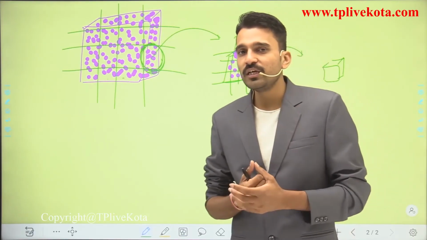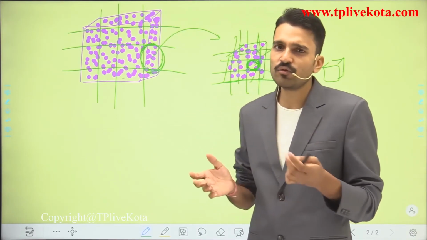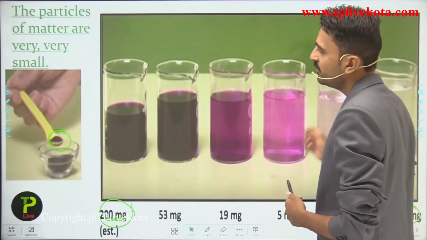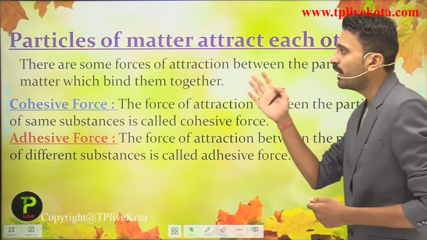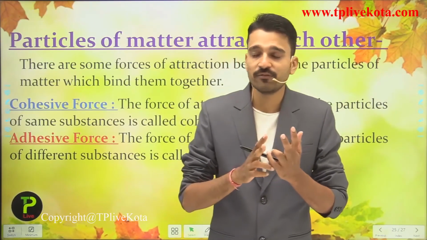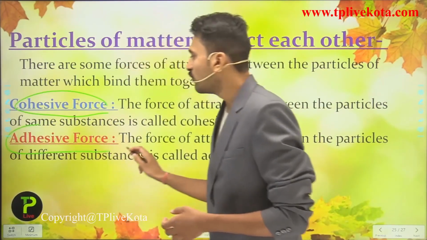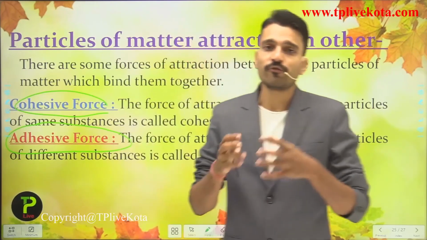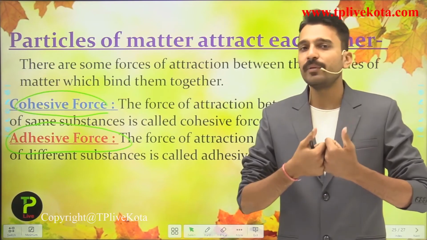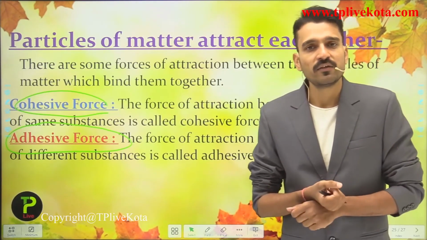Now we are going to see that the particles of matter also attract each other. And how do they attract? So let us see this in this particular slide, that is, the particles of matter attracting each other. There are two types of attraction forces, that is the cohesive force and the adhesive force. So what is the cohesive force? Cohesive force is the force of attraction that exists between the same type of particles. I repeat again, cohesive force is that type of attraction which exists between the same type of particles.